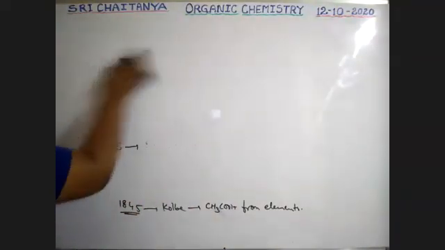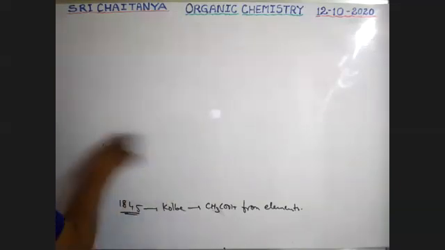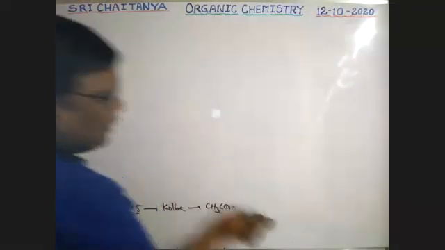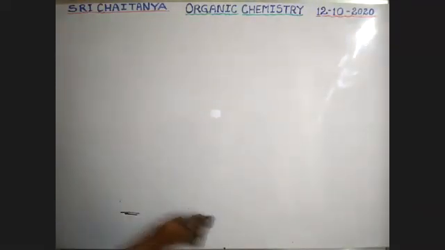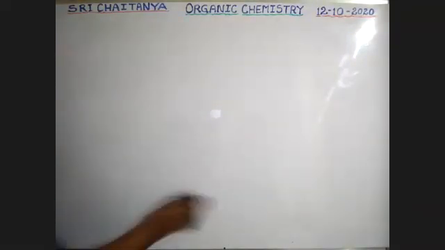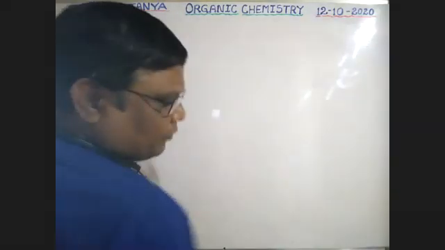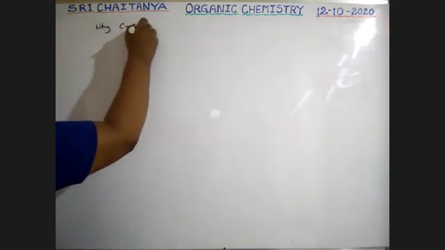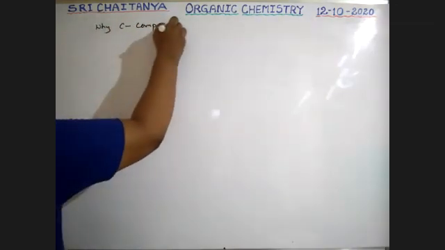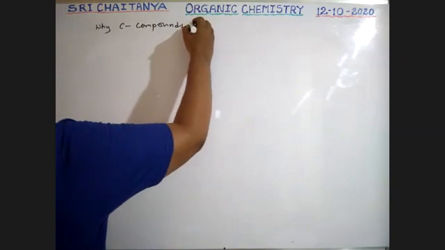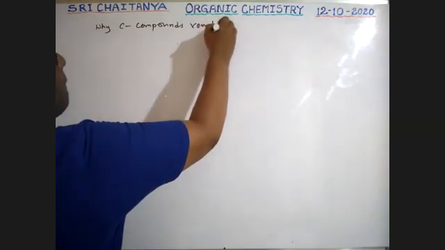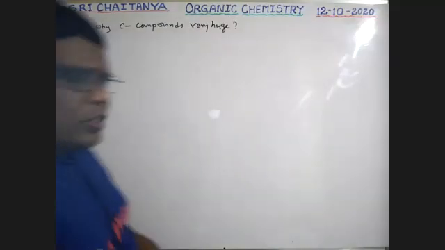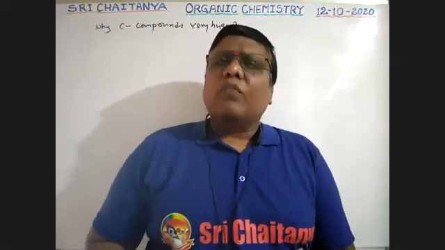Crores of carbon compounds are there. So my question is, why are there such a huge number of carbon compounds?